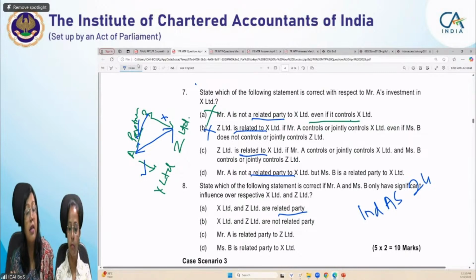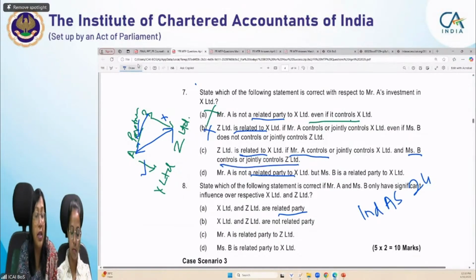Z Limited is a related party to X Limited if Mr. A controls, and Miss B also controls Z Limited. That means she is controlling this one, he is controlling that one, and since both are domestic partners, definitely an indirect related party relationship is established. So this statement is correct.